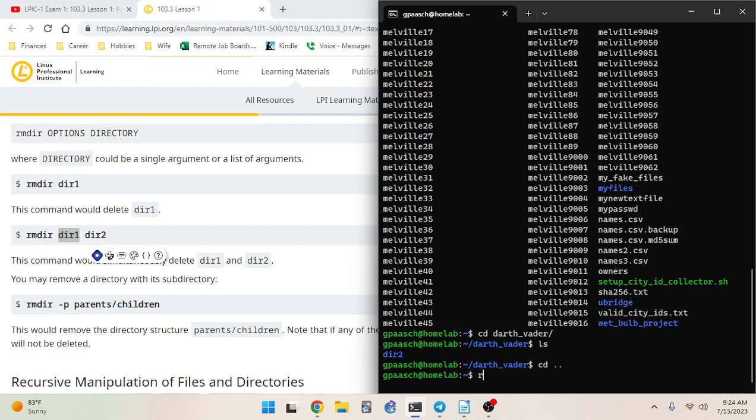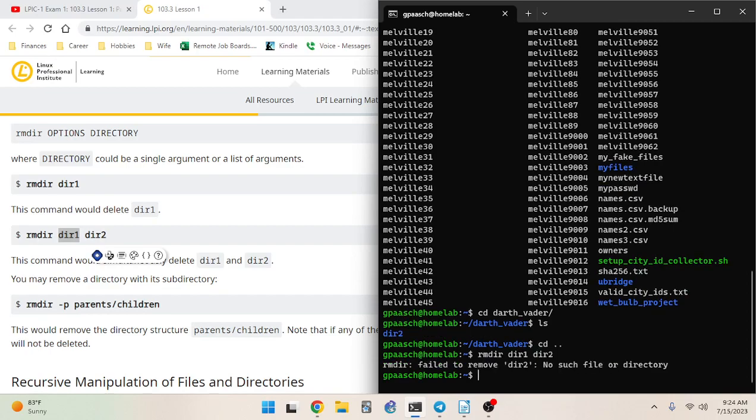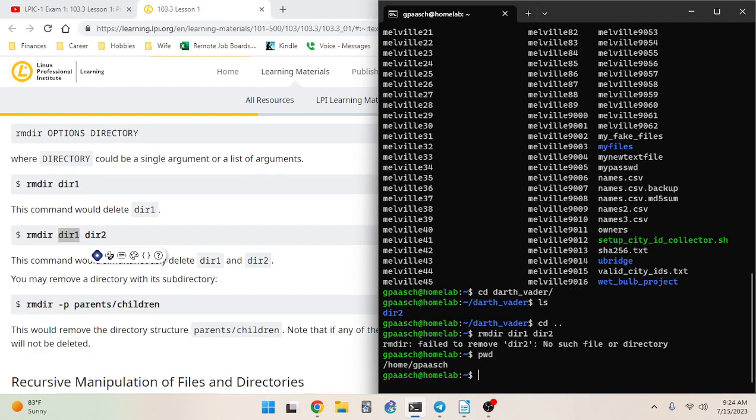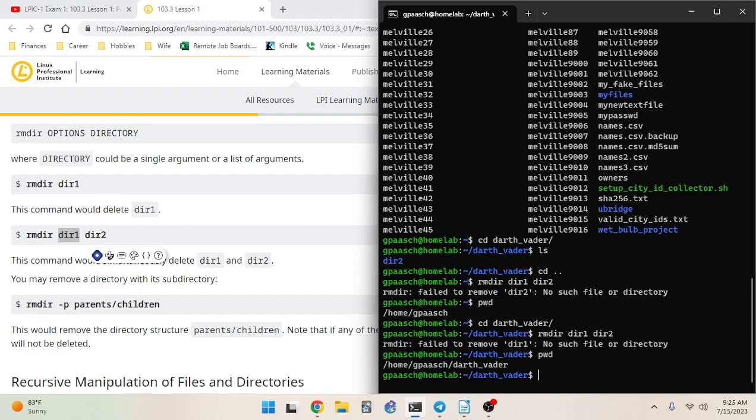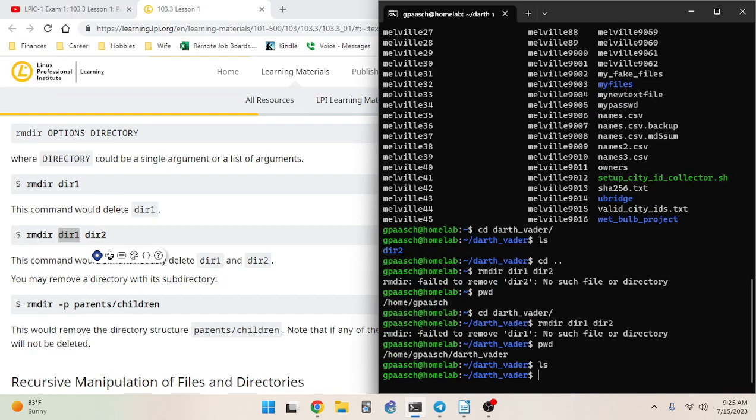So let's try it now. So rmdir dir1 dir2. Oh, failed to remove dir2. No such file or directory. Well, we saw it. It's in the Darth Vader folder. Right, but we specified a relative path, not an absolute path. So it does not exist relative to this present working directory. Instead, we'd have to go into the Darth Vader to delete that one. Oh, but we can see now we don't have dir1, because relative to this present working directory, there is no dir1.